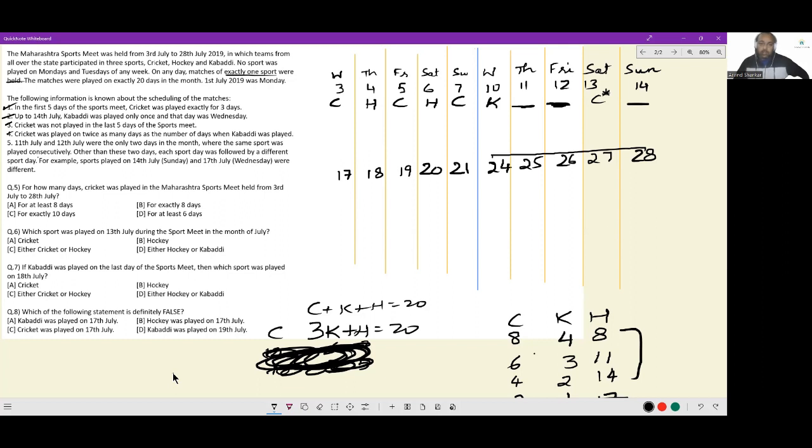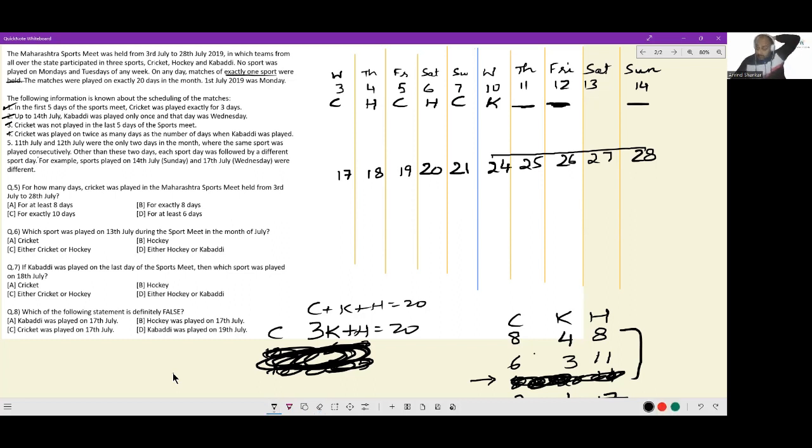I have hockey, hockey, hockey. Now see, 5 hockeys are used up. We're checking this case. We need 9 hockeys and 1 kabaddi is left. Of course, you will end up with a day when hockey is repeating after itself, which was disallowed by the question. So this case can also be ruled out.